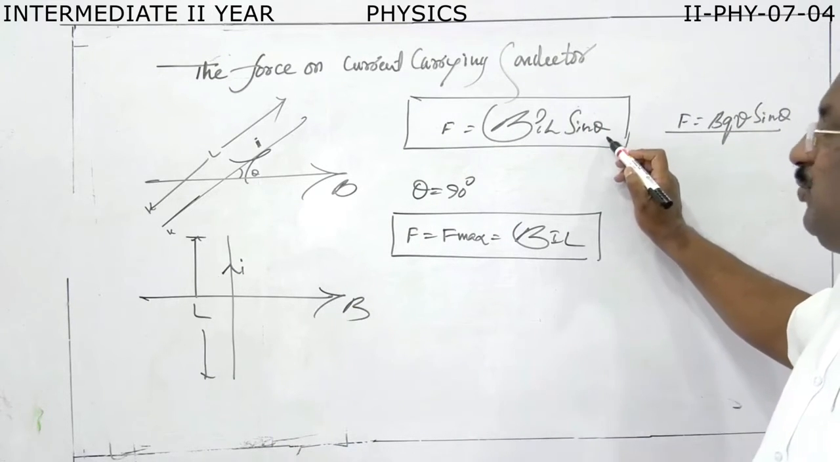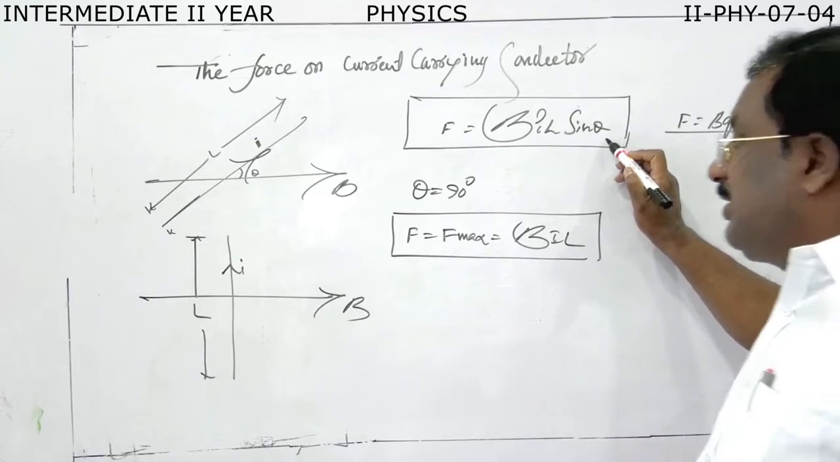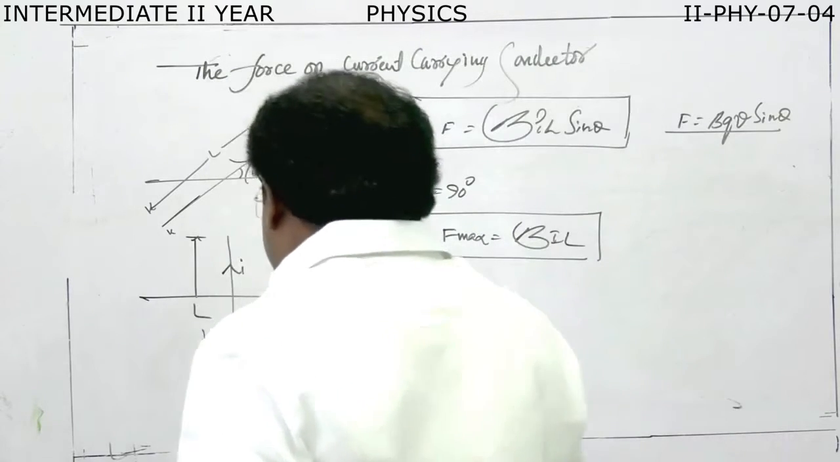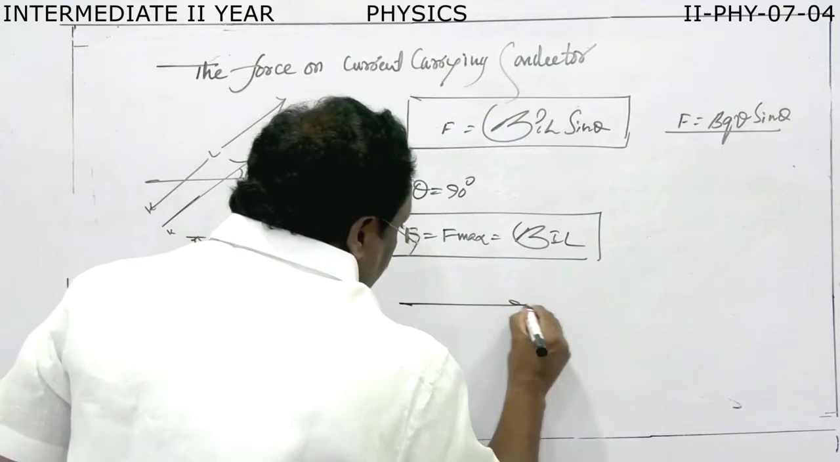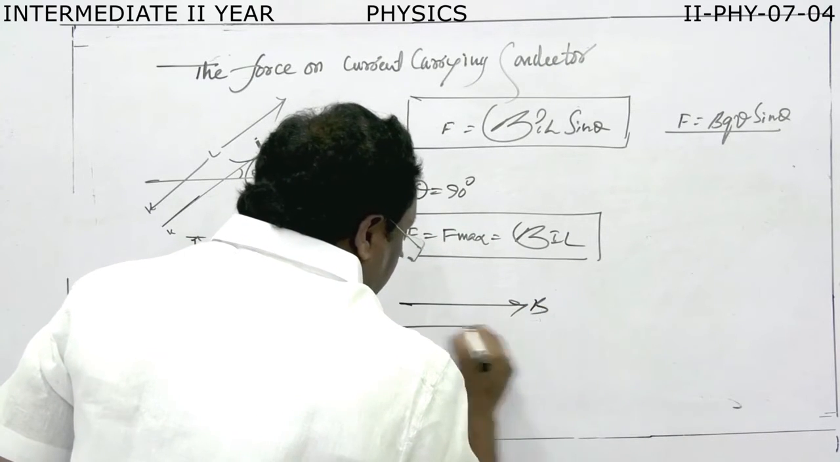Again, take theta equal to 0. Suppose the conductor is parallel like this. This is the direction of B.